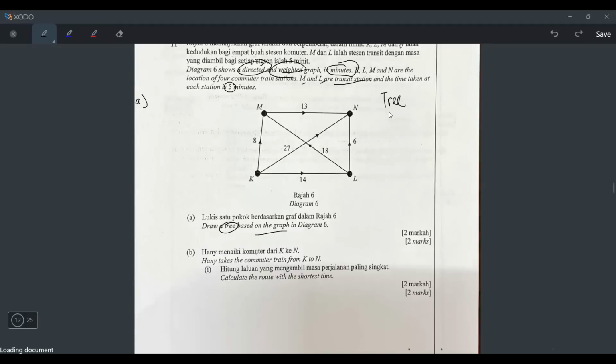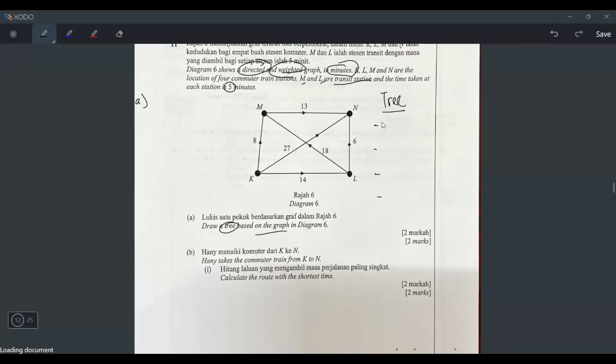This tree thing. If you watched my paper 1 videos, I even mentioned it. I think in my second video, I forgot which state, but I already mentioned it. This tree is the exam famous one. They like to ask this in exam. They ask it a lot. Okay. And I asked you to memorize these 4 characteristics. I don't know if you watched those videos or not. But I will explain it one more time.